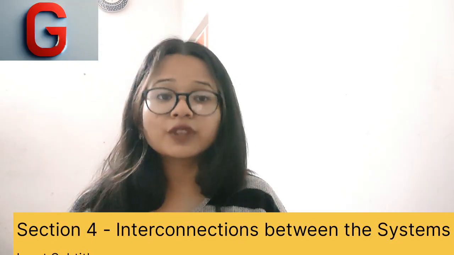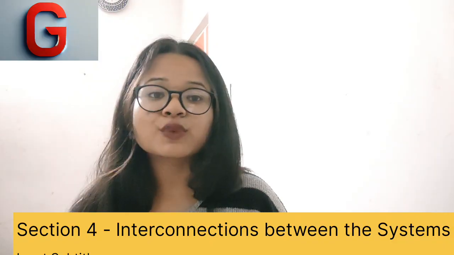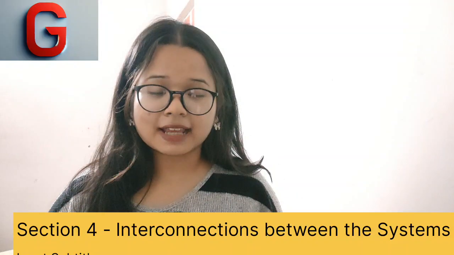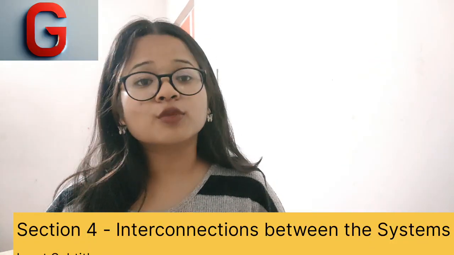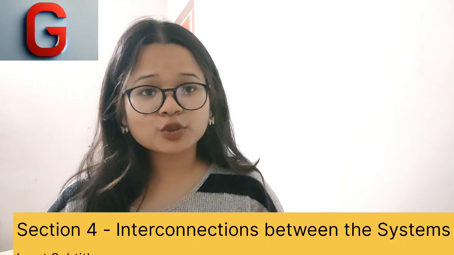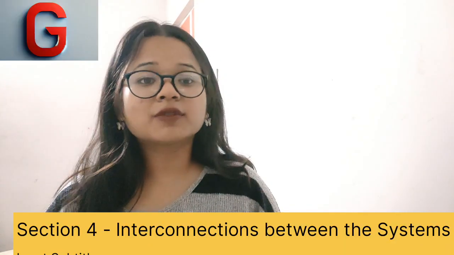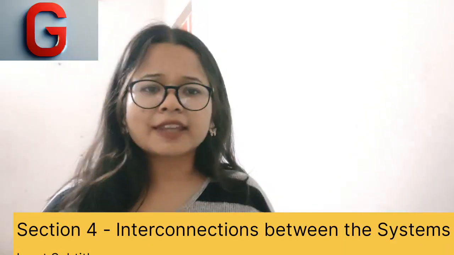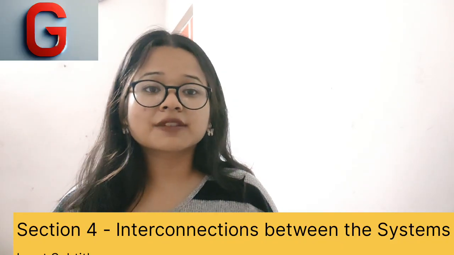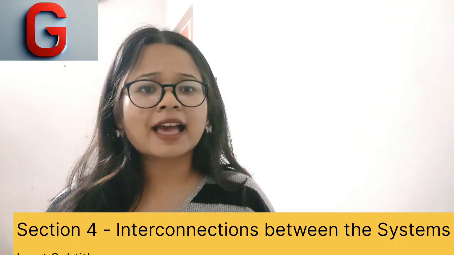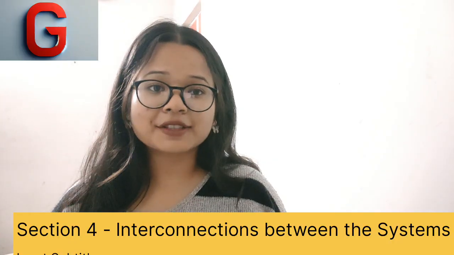Now in section 2 we will learn about the interconnections between these two systems, that is the reproductive system as well as the endocrine system. Pituitary gland से जो hormones जैसे कि FSH और LH hormones release होते हैं, that helps in the spermatogenesis as well as the ovulation. Estrogen and progesterone are responsible for the controlling of the menstrual cycle. Endocrine system related diseases जैसे PCOS या diabetes directly reproductive systems को affect करते हैं and it disrupts their regulation. FSH stands for follicle stimulation and LH stands for ovulation.